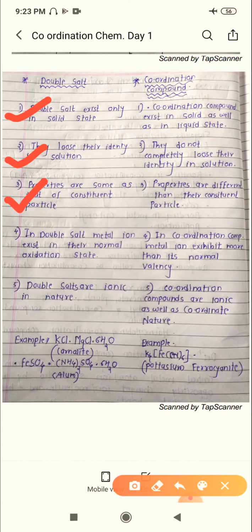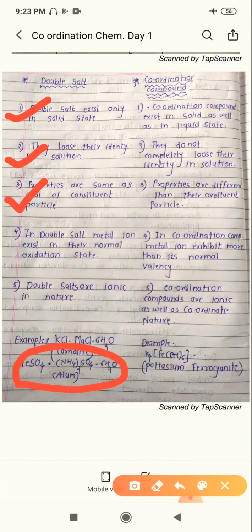That means if you observe alum, an example of a double salt, and check some properties of that alum, those properties resemble the properties of iron and of the sulfate ion. Hope you are getting this point.